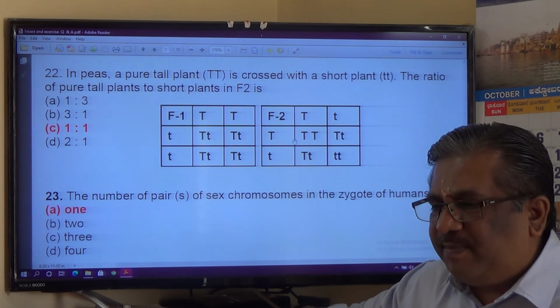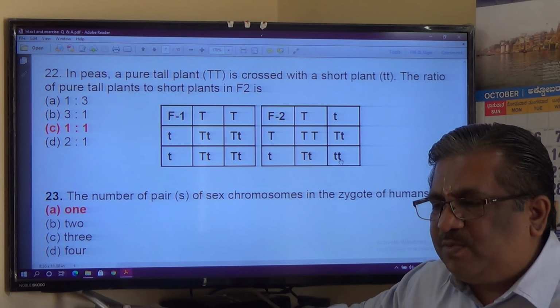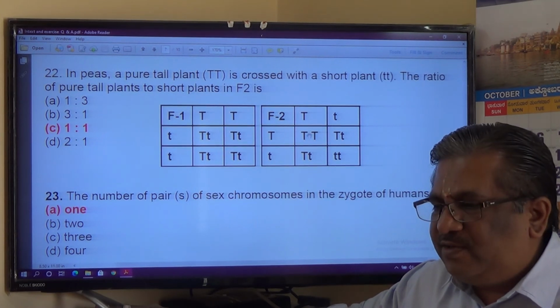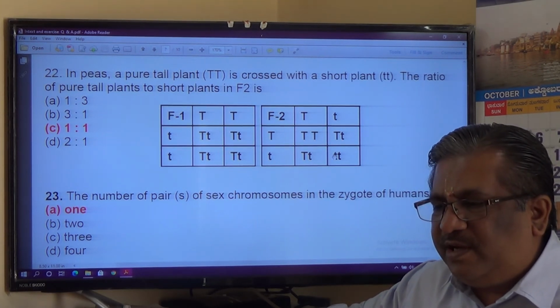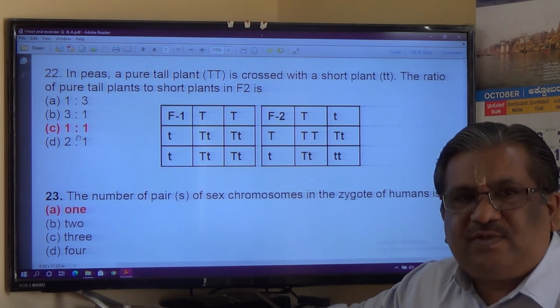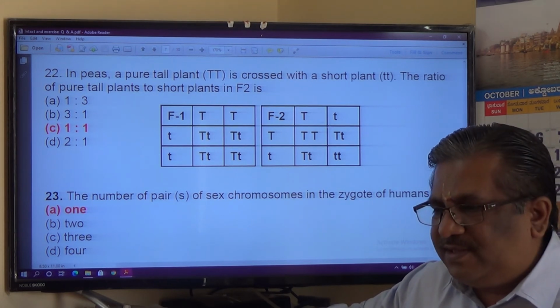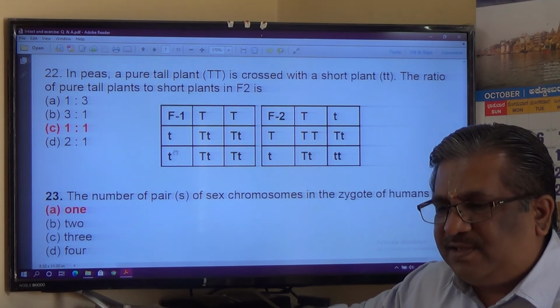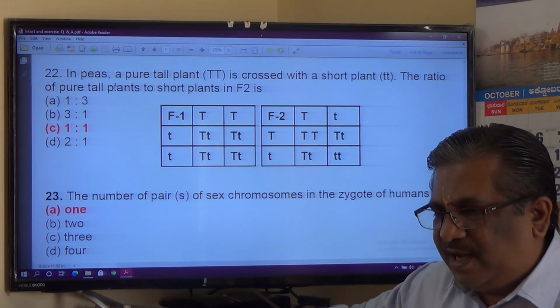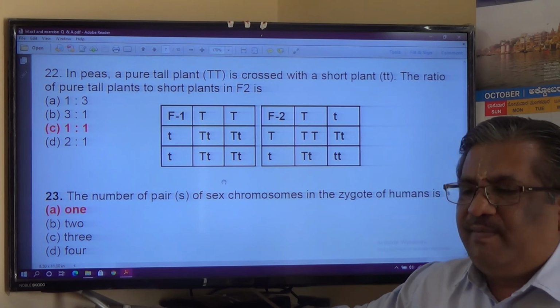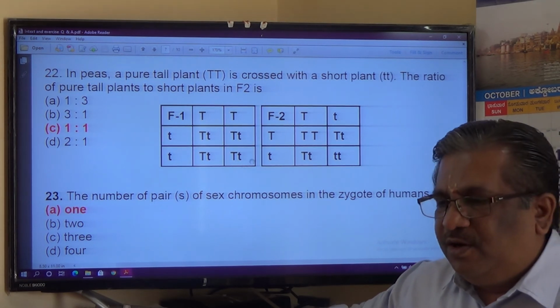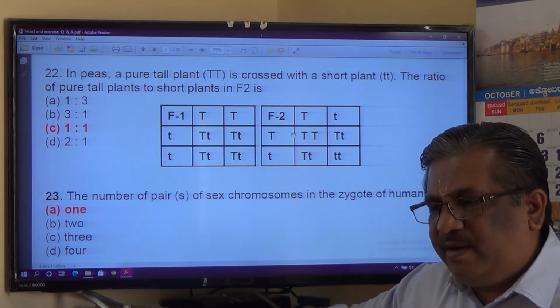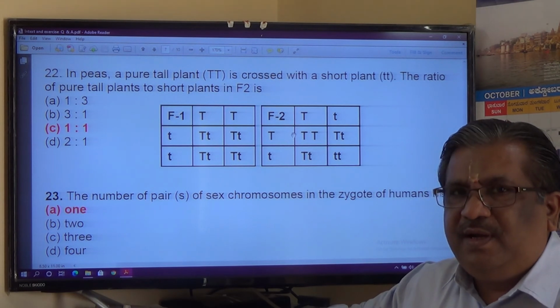Pure tall is capital T, T. Short in the F2 generation is only if small t, t are there. So what is the ratio of capital T, T to small t, t? 1 is to 1. Therefore, the answer is 1 is to 1. If you look at this genetic combination, you should be able to answer this question. So while answering such questions, my recommendation is to draw the Punnett square and look up the ratio of